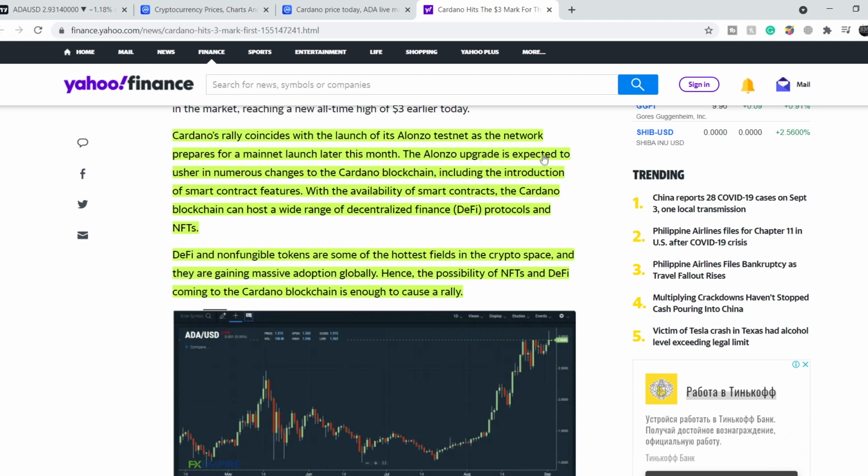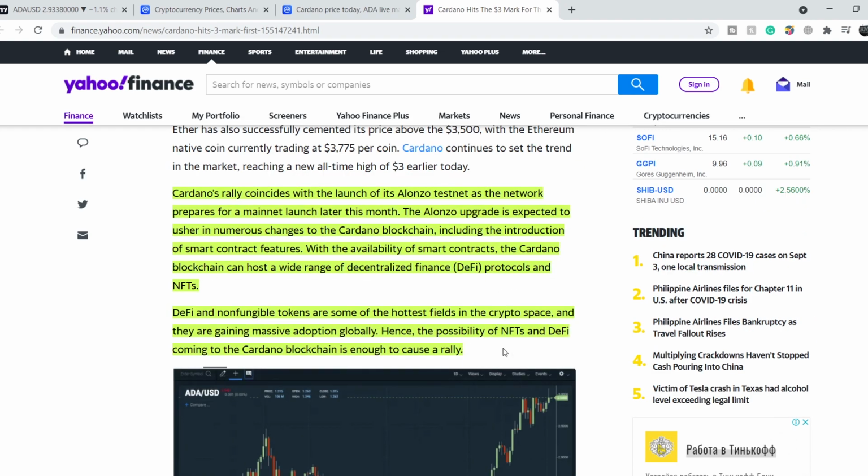The Alonzo upgrade is expected to usher in numerous changes to the Cardano blockchain, including the introduction of smart contract features. With smart contracts, the Cardano blockchain can host a wide range of decentralized finance protocols and NFTs. DeFi and non-fungible tokens are some of the hottest fields in the crypto space, and they are gaining massive adoption globally. Hence, the possibility of NFTs and DeFi coming to the Cardano blockchain is enough to cause a rally."